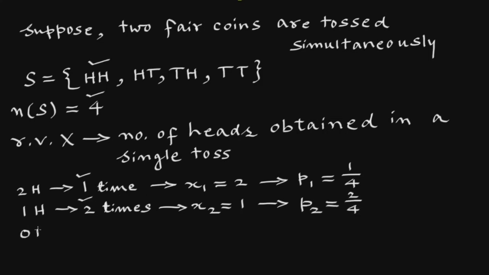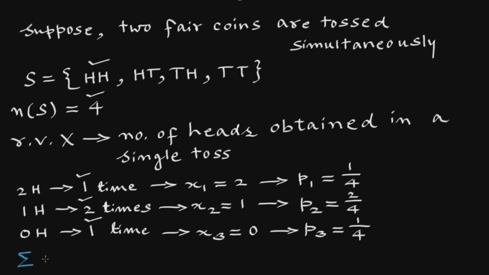Zero heads or no head is occurring one time, so x3 is 0 and its probability p3 is 1 upon 4. Now the sum of products of probabilities pi and xi, where i runs from 1 to 3, is